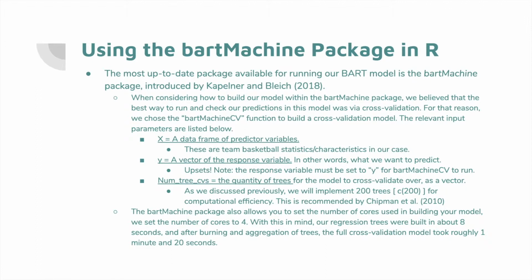To implement our BART model, we used the bartMachine package in R, and we actually created a cross-validation model with the bartMachineCV function. And the key components of that function are a data frame of predictor variables, so that will be of our choice model by model, and then Y, our response variable, which in our case is categorical, whether or not an upset occurred. The last component is the number of trees that you will construct in the model.